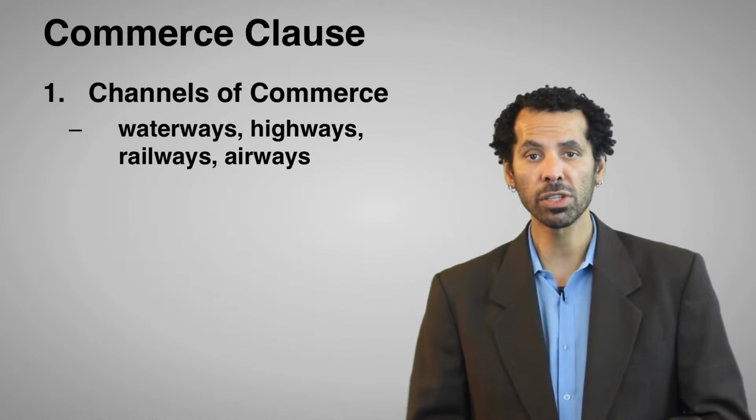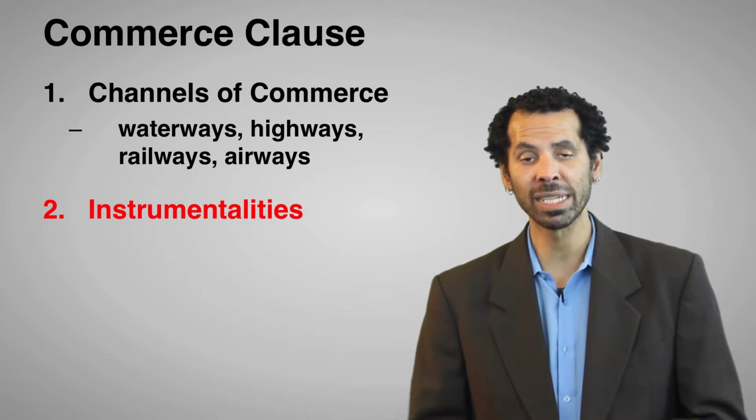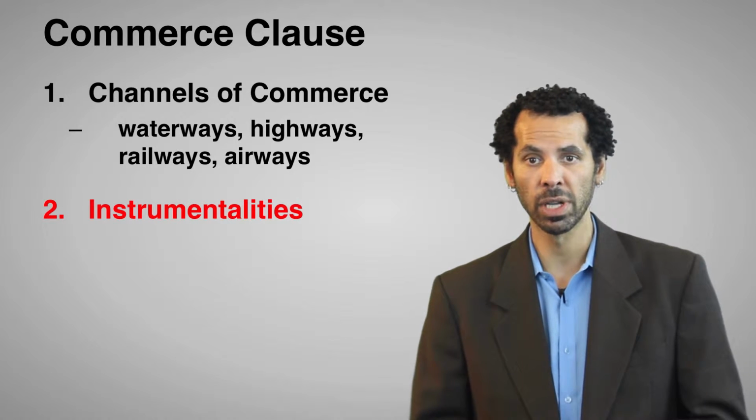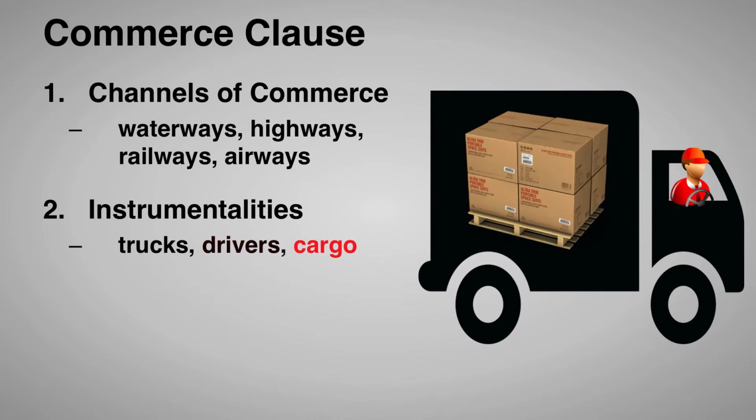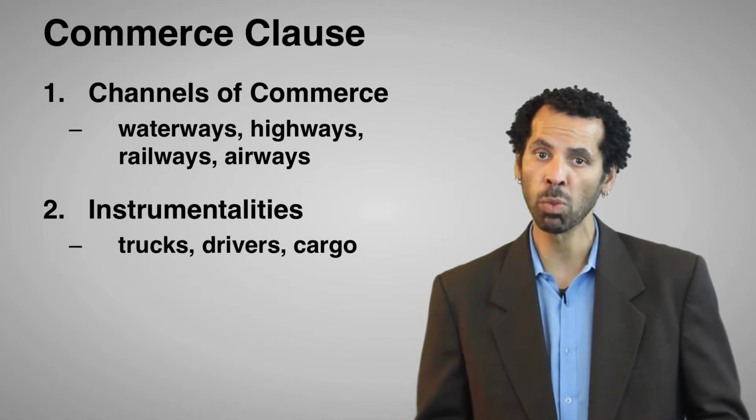Second, Congress has the authority to regulate the instrumentalities of interstate commerce. Examples of this might be trucks or their drivers, or the cargo that they're transporting between states. If we were to continue the use of the metaphor, the instrumentalities of interstate commerce might be the water flowing